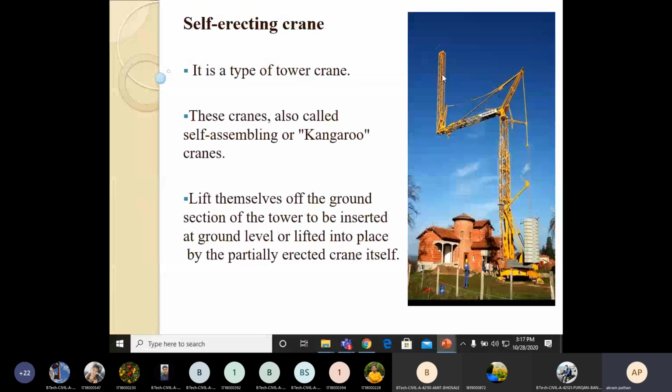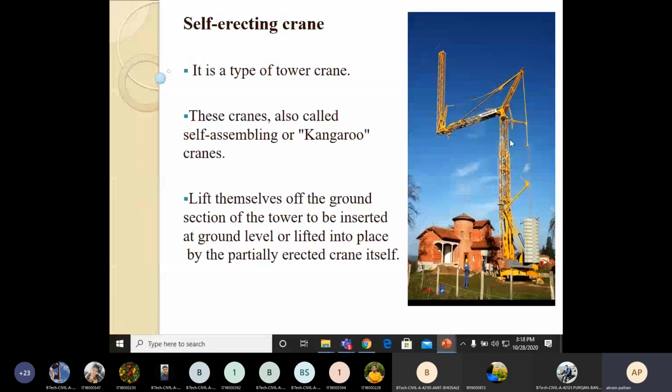Then if you want to increase the horizontal length, for example, the total distance between the construction and the foundation of this crane is, for example, 20 feet or 20 meters or more, in that case we have to use the self-erecting crane. The capacity of this crane is 200 ton to 500 ton. It can lift heavy loads. With the help of this assembly, we can lift the load.